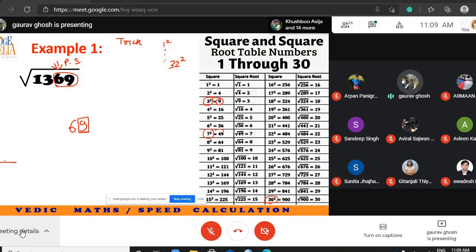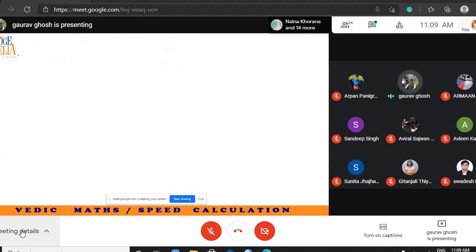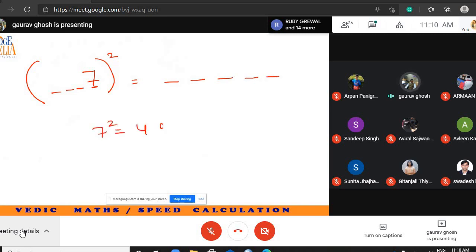Please understand something. If I say there is a number whose last digit is 7, I don't know about the remaining digits. If the last digit is 7 and I am squaring it, whatever the answer, its last digit will definitely be 9.